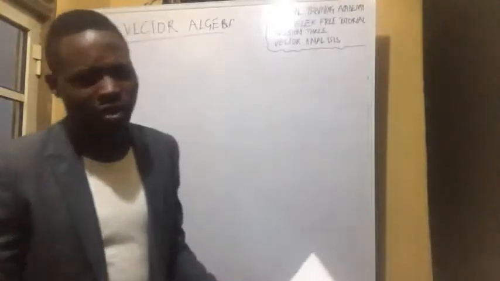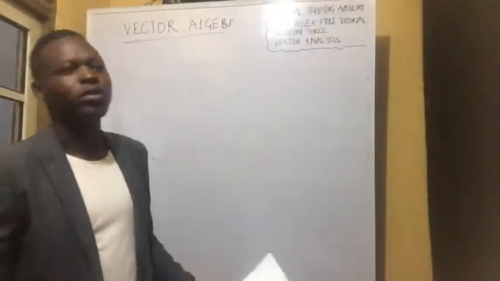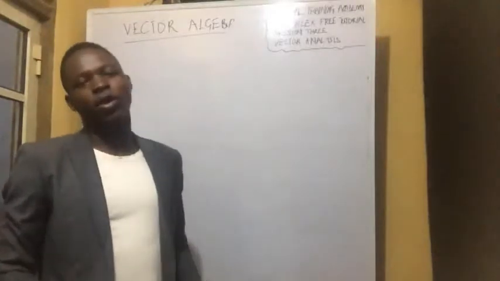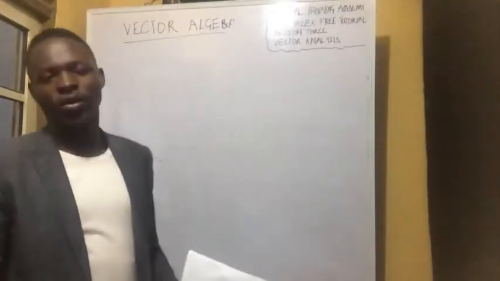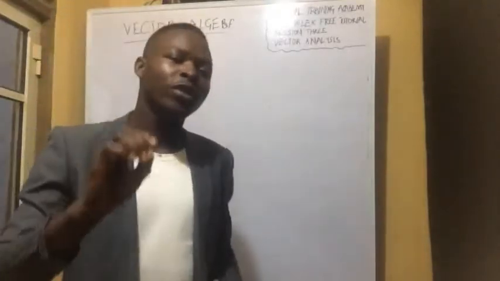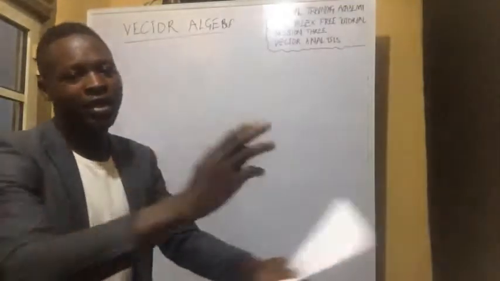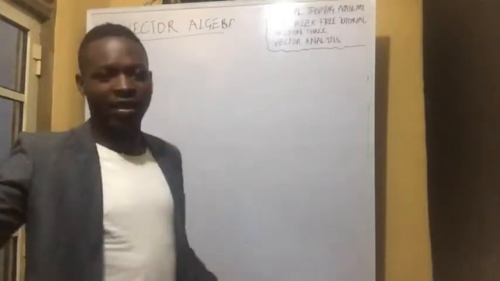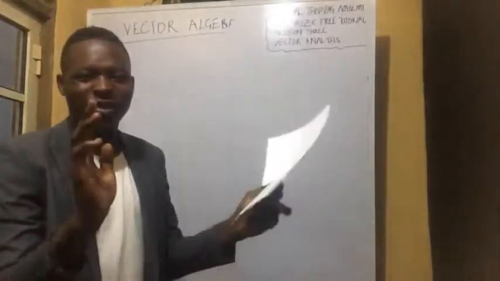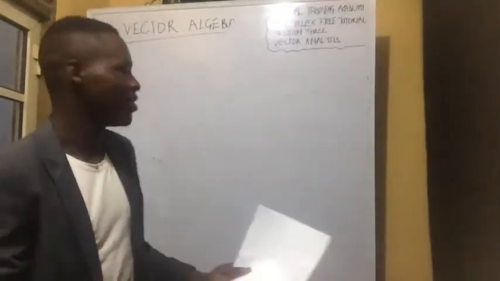What is the commutative law all about? The commutative law is about telling you that if you have an expression, something operating on the other, it is commutative if you can just switch places. If you can arrange it anyhow you wish to, and you will still get your answer the same, then it is commutative.